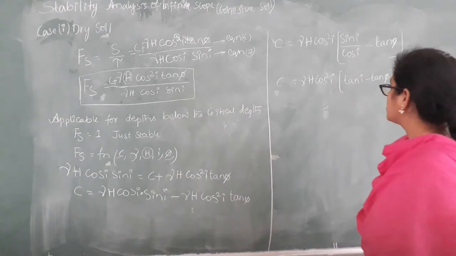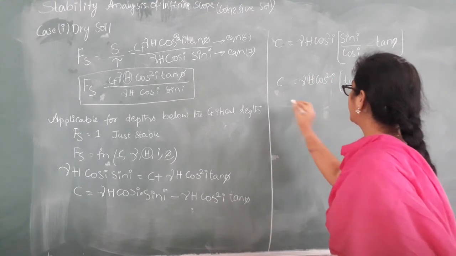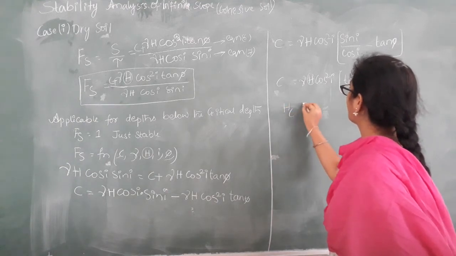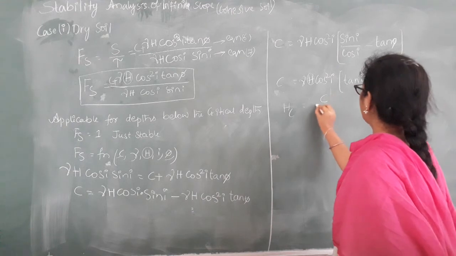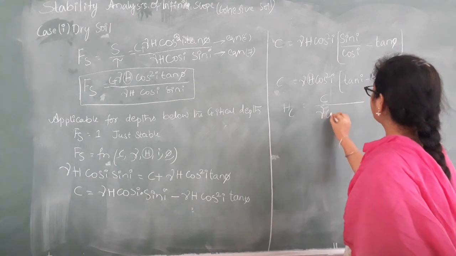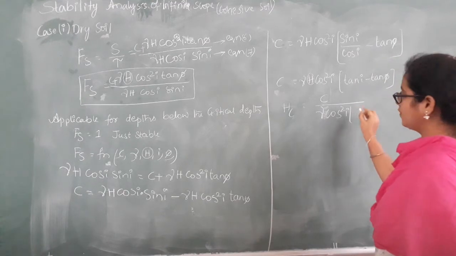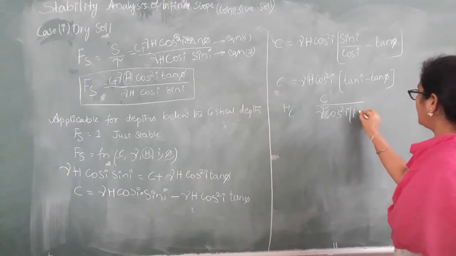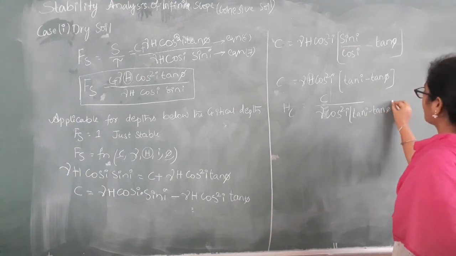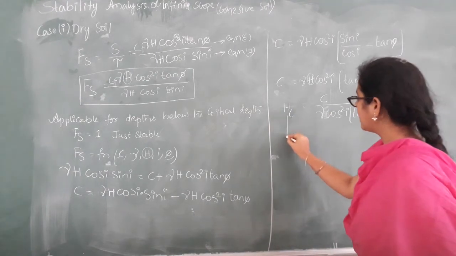So what is h here? Now h will be equal to hc. So hc is equal to C by gamma into cos square i into tan i minus tan phi. What is hc here? hc is the critical depth.